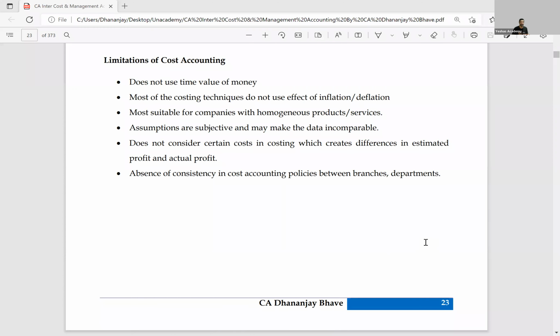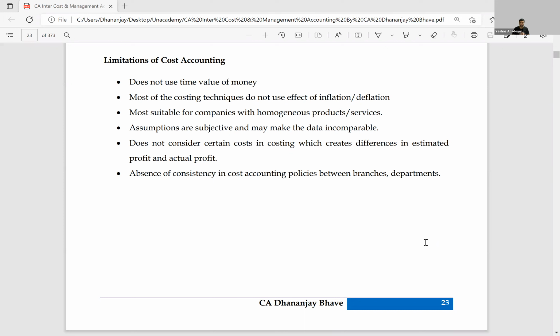I cannot deviate from the accounting standards or accounting concepts and conventions. I cannot deviate from income tax provisions. But in cost accounting, you do not have anything like that. Because there is no act, there is no law, the consistency is missing, and because of which, with most of the data between two companies, two years, two branches, two departments, it becomes practically difficult to make a comparison.